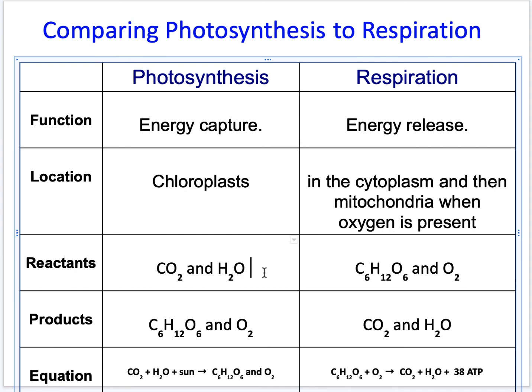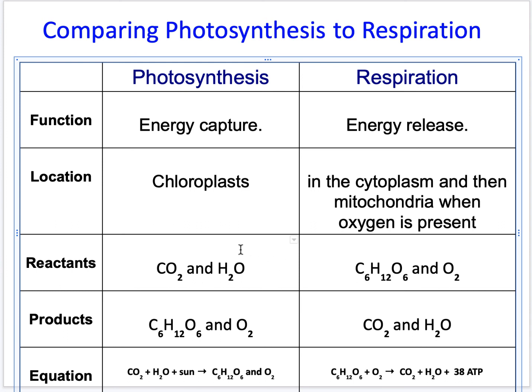Reactants for photosynthesis, you have water, which is used in the light-dependent reaction, and you have carbon dioxide, which is used during the Calvin cycle. Here you have glucose, C6H12O6, and oxygen gas. The glucose is used during glycolysis. The oxygen gas is used during the electron transport chain. Products. What does photosynthesis make? It makes glucose and oxygen gas. What does respiration make? It makes carbon dioxide and water.